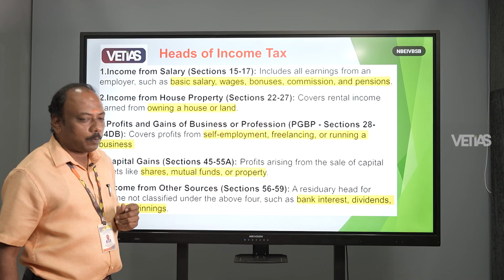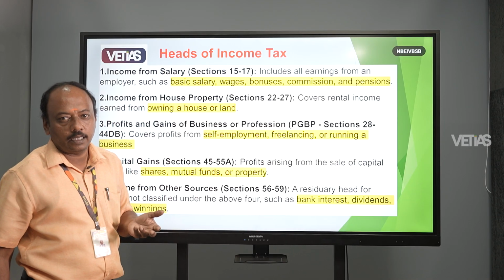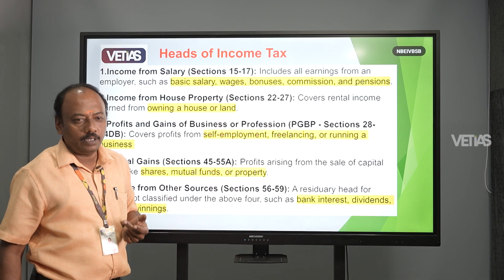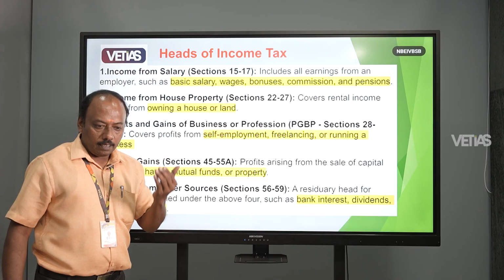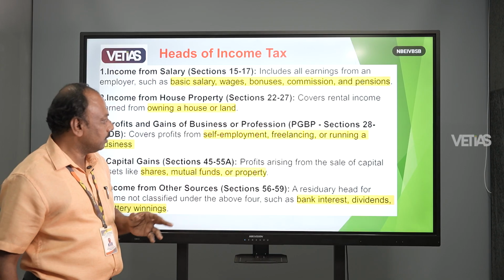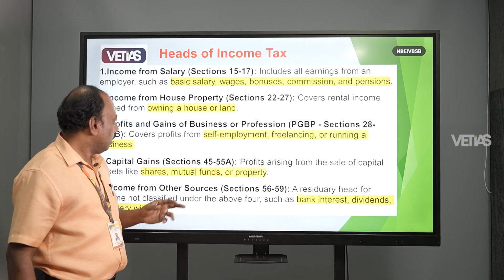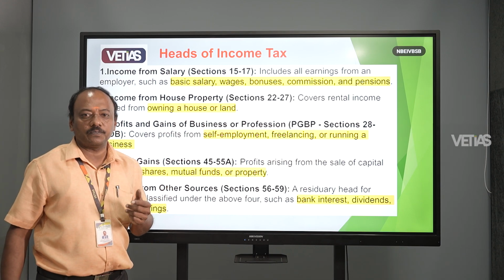Then income from house property. A person may be living in a rented house as a tenant, and the owner collects the rent from the tenant and pays tax to the government. That is house property income. The third is profits and gains of business or profession.